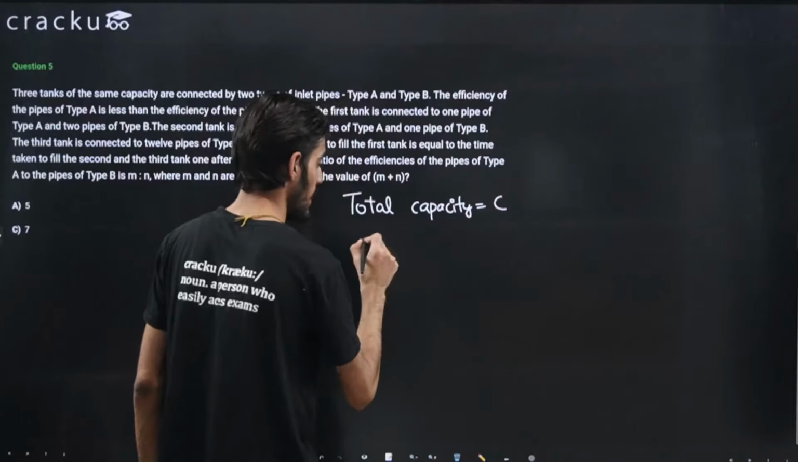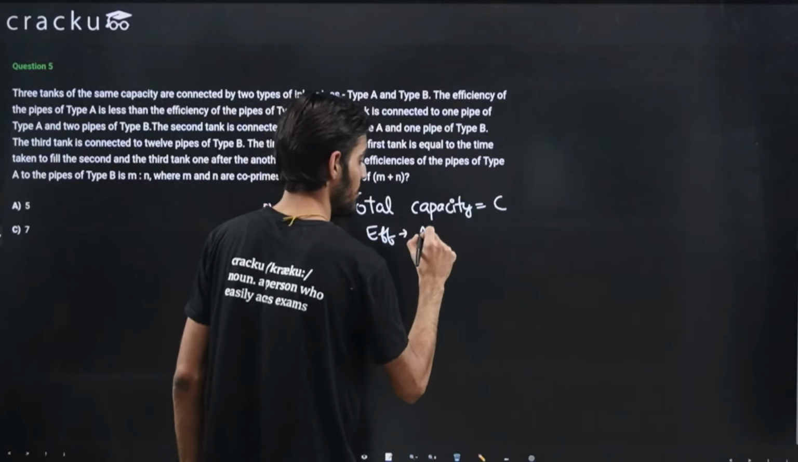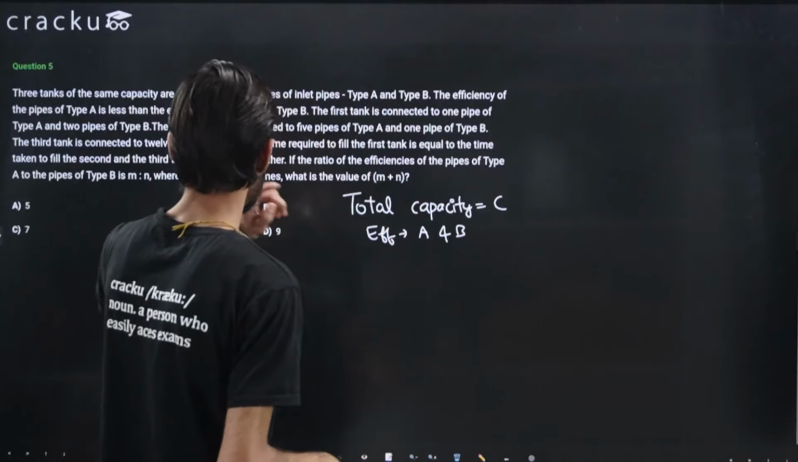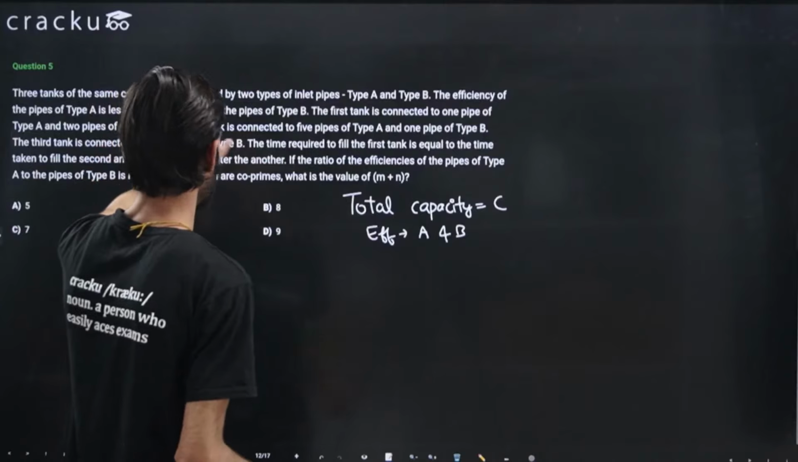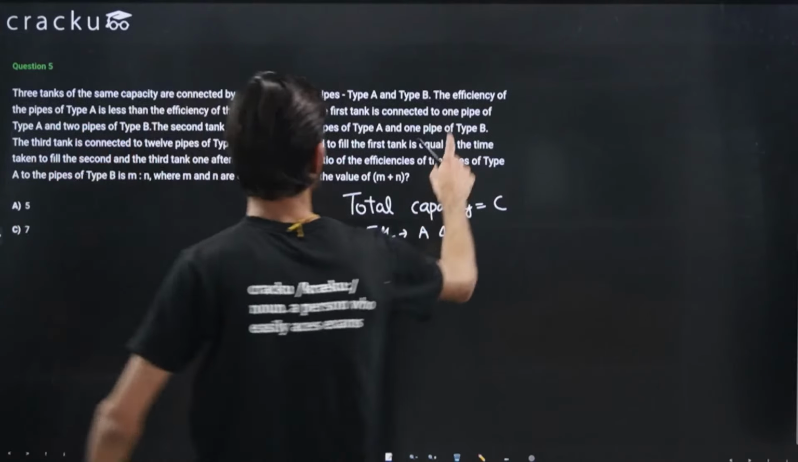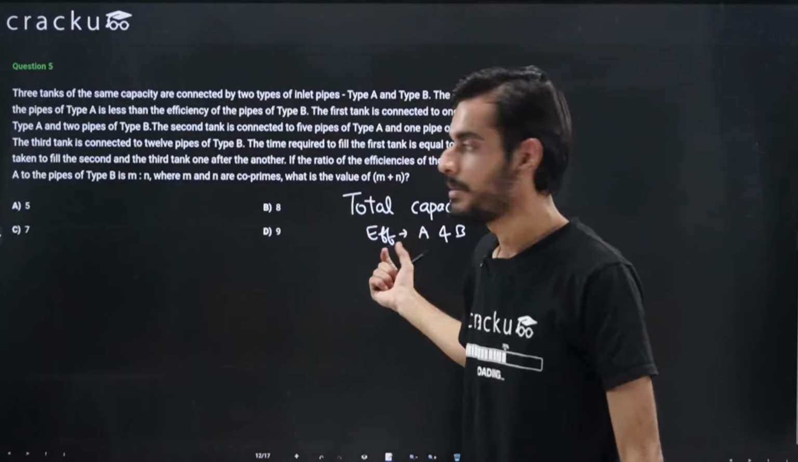So let's say the total capacity is C, and the efficiencies are A and B of the two types. Now we are given that the efficiency of pipes of type A is less than B. So A is less than B.